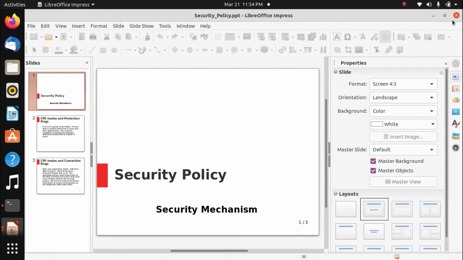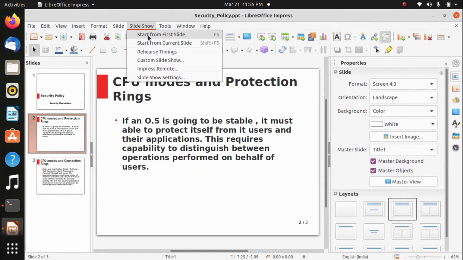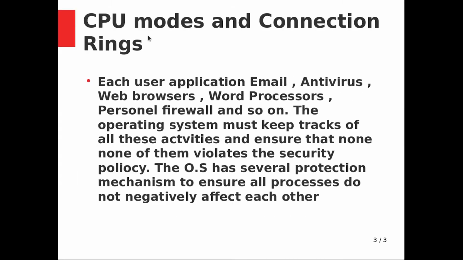Now we will see another part. Each user application: email, antivirus, web browser, word processor, personal firewall and so on. The operating system must keep track of all these activities and ensure that none of them violates the security policy. The OS has several protection mechanisms to ensure that processes do not negatively affect each other.